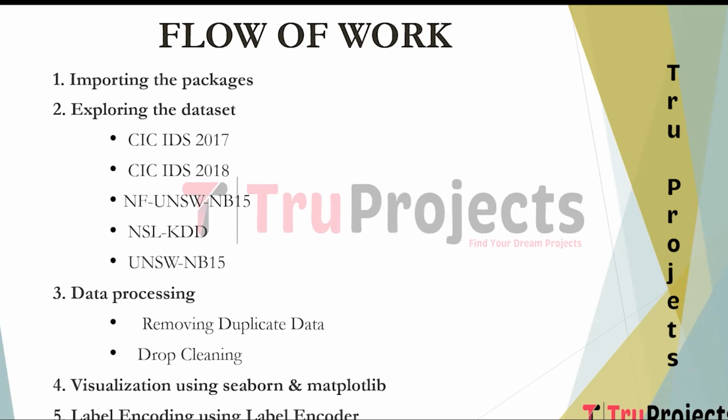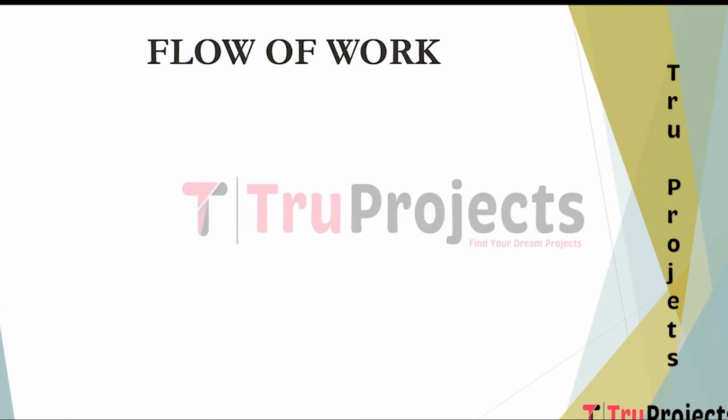Label encoding using label encoder. Categorical data in the datasets will be encoded into numerical values using techniques like label encoding to make them suitable format for machine learning models. Feature selection. This step involves selecting the relevant features, which are attributes from the dataset. The X and Y data are typically defined, where X represents the input features and Y represents the target variable.